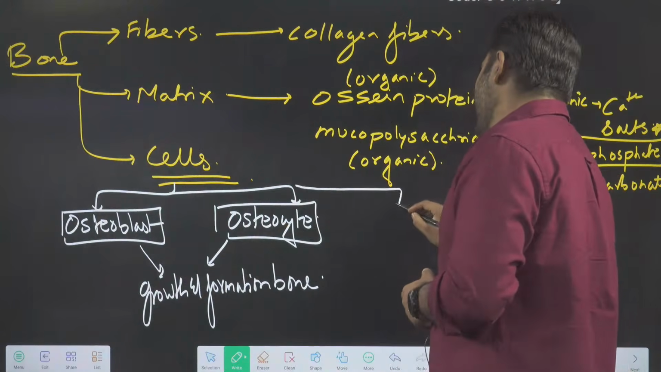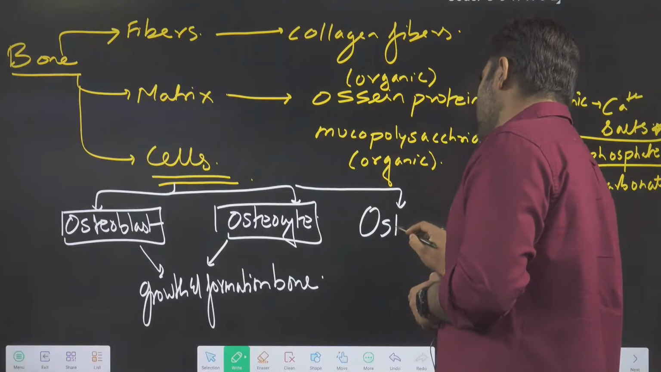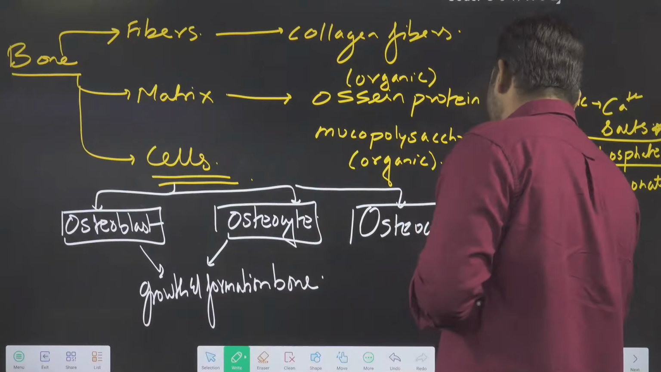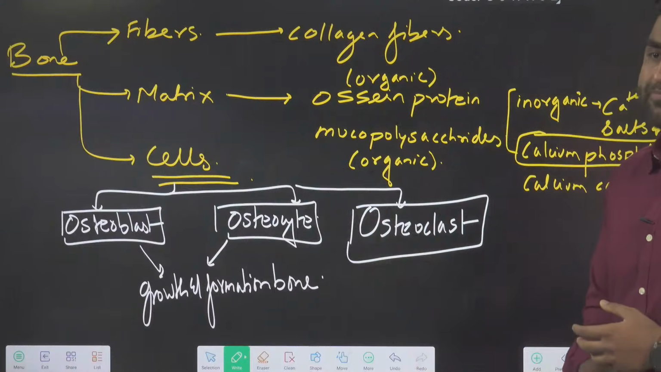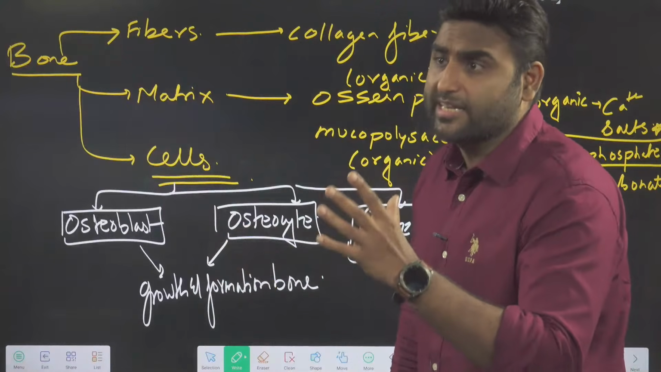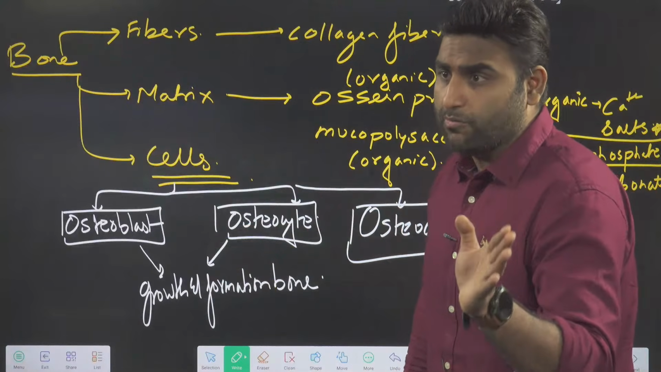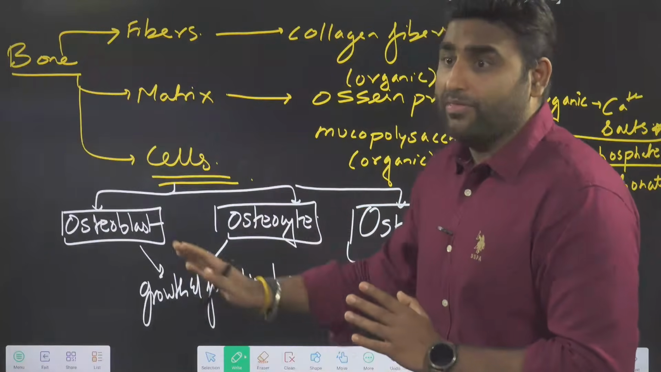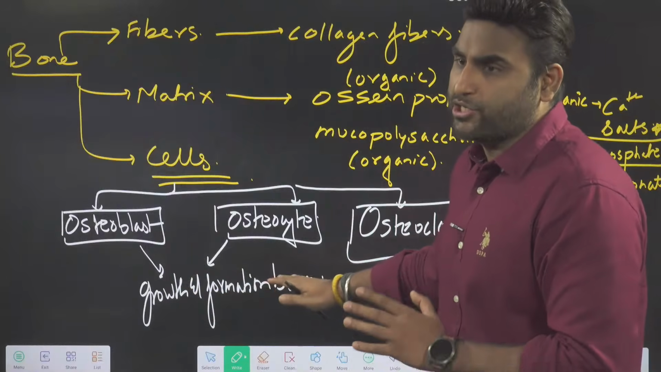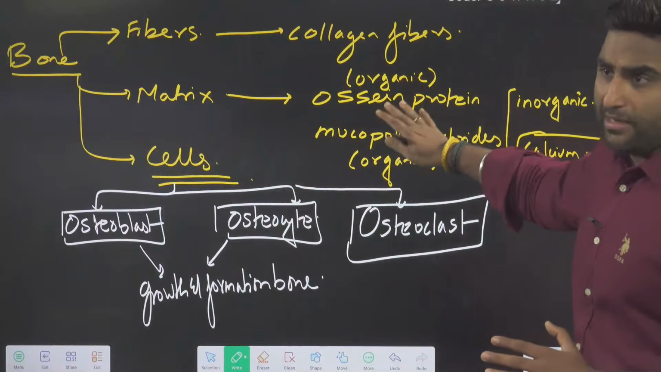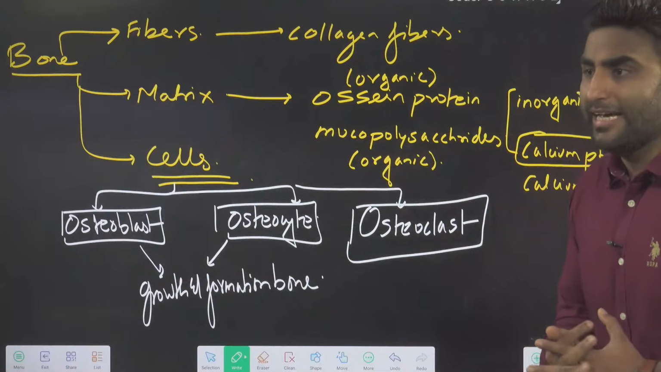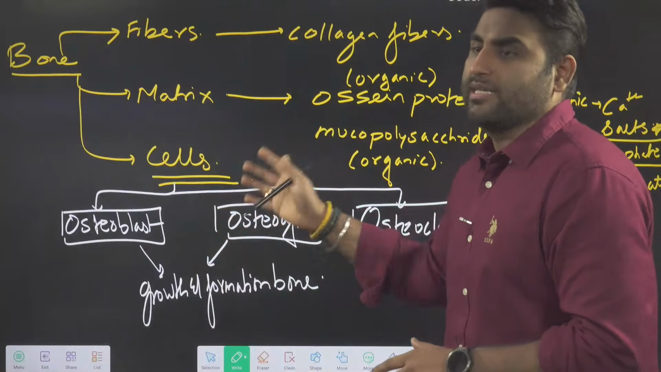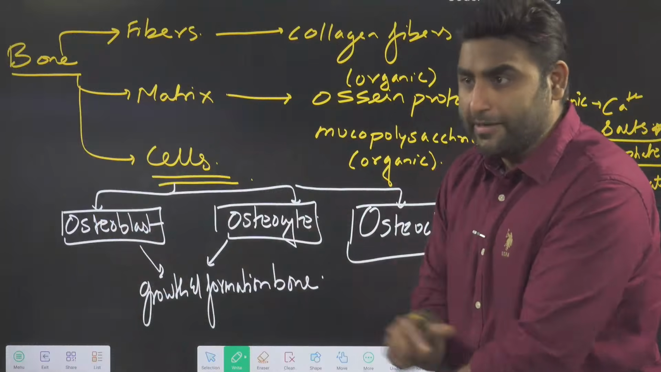Sometimes you might have heard this cell also, which is called the osteoclast cell. So osteoblast is a young cell. As it matures, it becomes osteocyte. And they are helping in growth and formation of bone. So whatever this matrix, ossein, protein and all is there, this is deposited by osteoblast. Mature cells are called osteocyte.